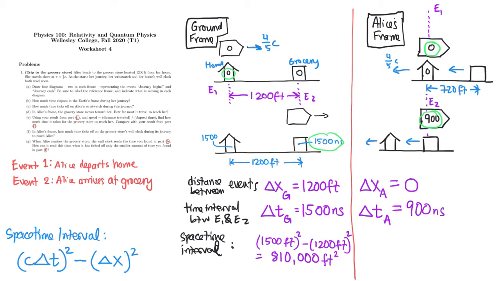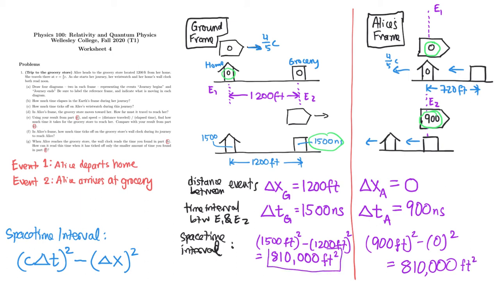If we compute the space-time interval, we have 900 nanoseconds times 1 foot per nanosecond is 900 feet squared, minus 0 squared, and that ends up being 810,000. Exactly the same quantity that we found in the ground frame.